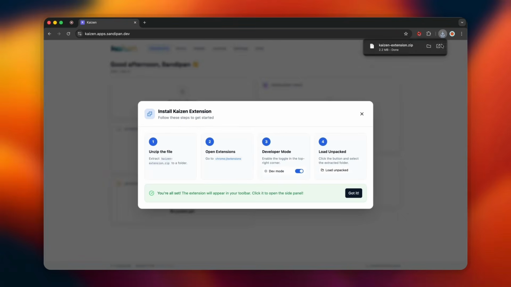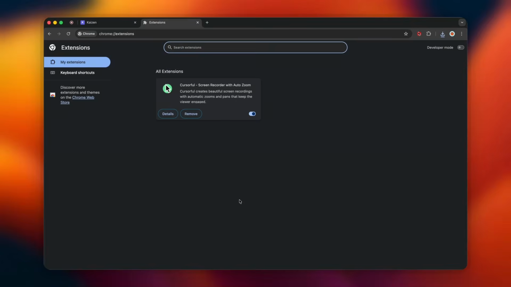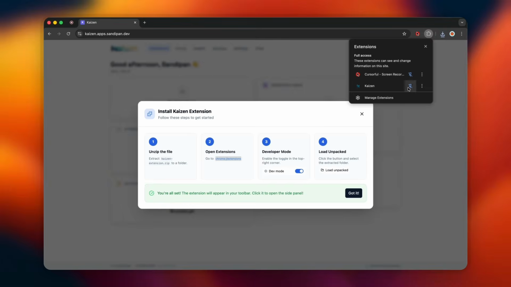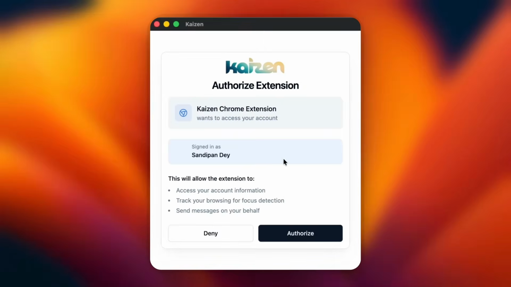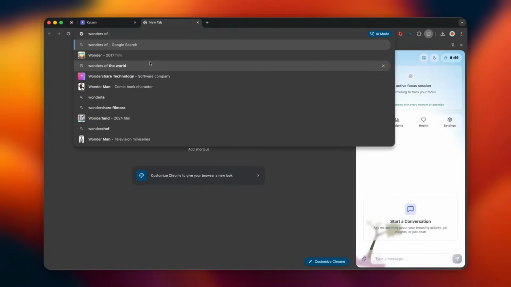But right now, it's quiet. No active focus yet. So let's get to it. Download the extension, install it, and connect it with a single click. No friction, and you're ready. Say you want to learn about the wonders of the world.